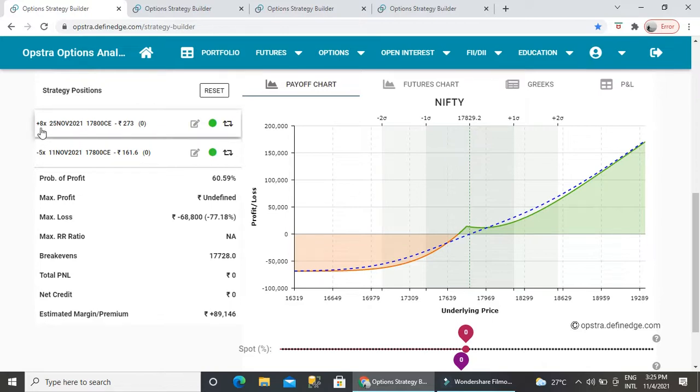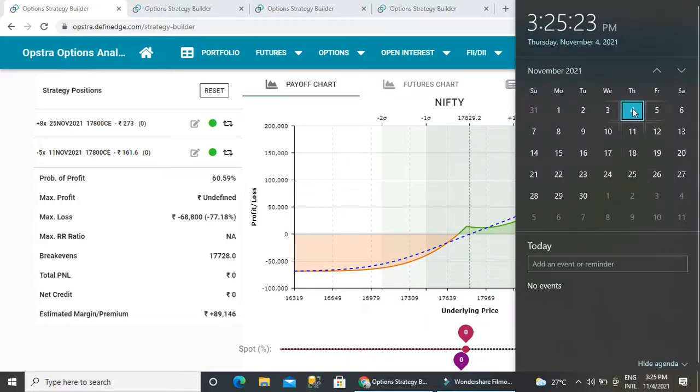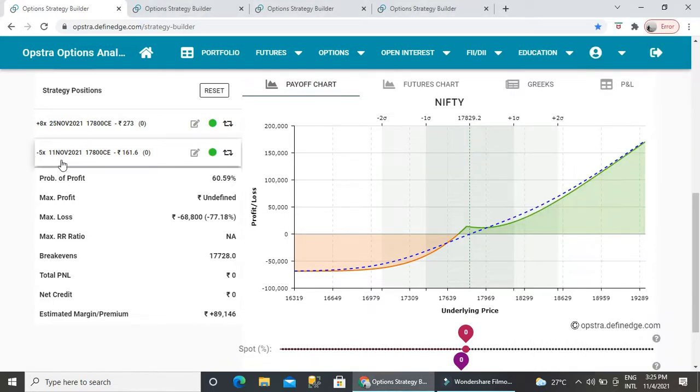I have chosen to buy 8 lots of the 25th November 17,800 call, trading at 273 premium, and sell 5 lots of the 11th November weekly expiry, the coming week. Actually, today is Thursday, still it's a holiday, so there is no expiry this week. The next expiry is the 11th, and that's a weekly expiry. I'll be selling 5 lots of the current week expiry, which is trading at around 161.